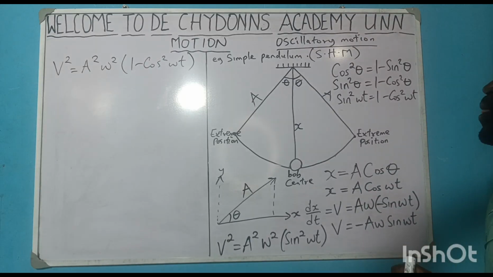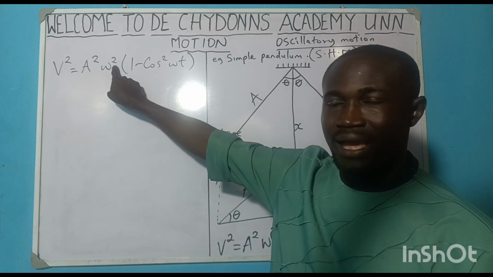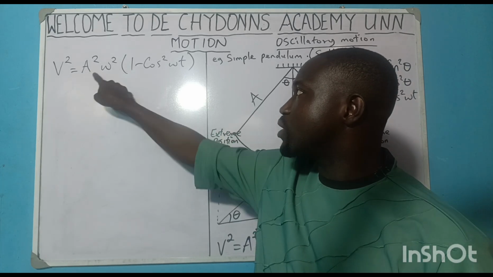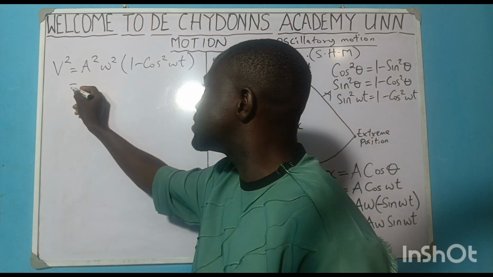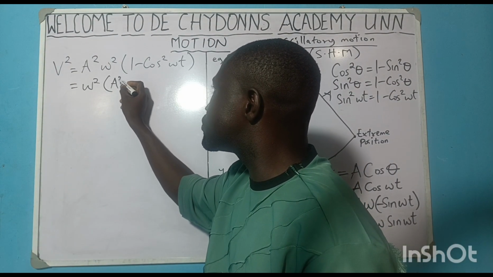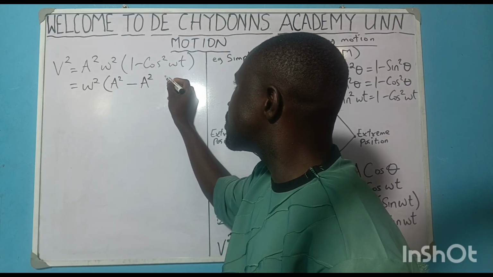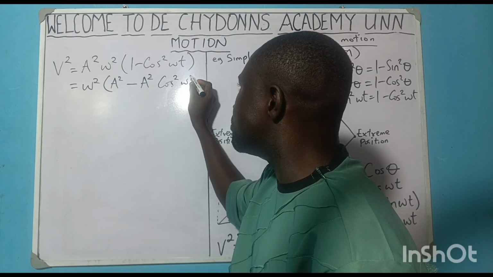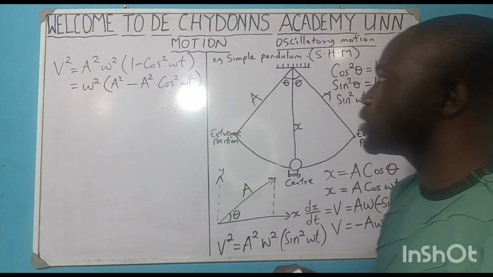Are you getting it? Now, what you do here is what we call rearrangement, or packaging. See how we package. I'll keep w square outside this bracket and bring a square inside here. See what I will get: w square bracket a square times this, a squared, minus a square times cos squared wt. Can you see what we get?